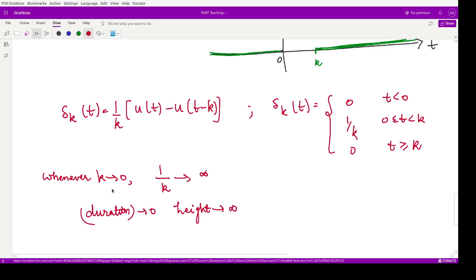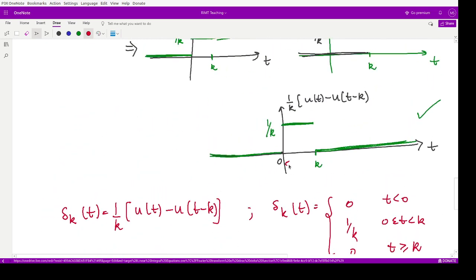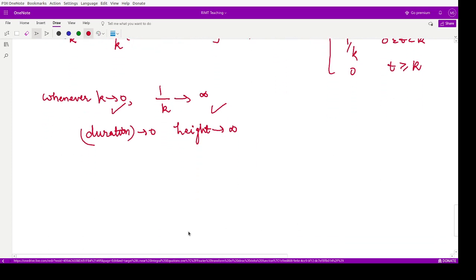So whenever k tends to 0, we have the limiting value, limit k tends to 0 of delta k t.